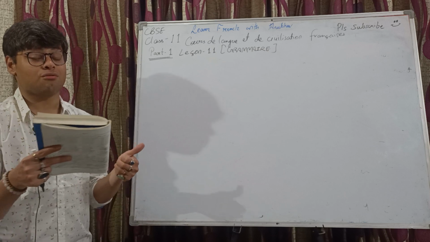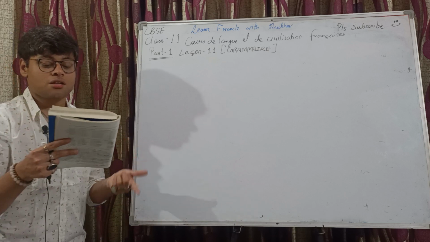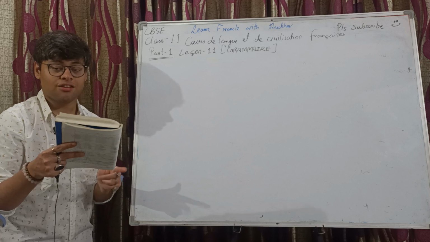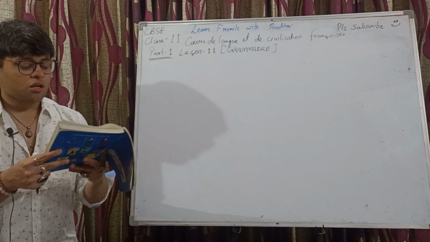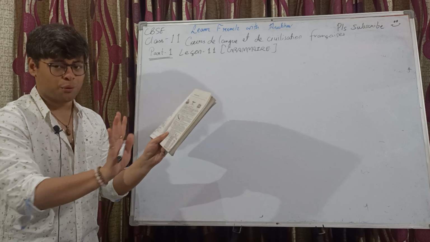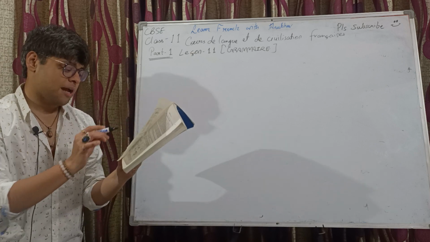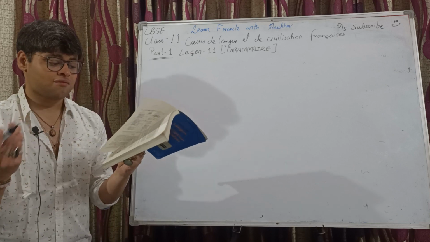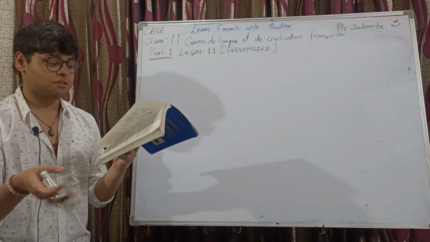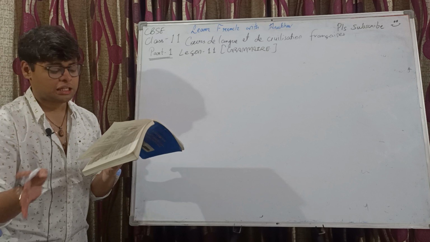Number 1, the nouns or the names of persons, the names of things, and the verbs. See, it's very easy. The words are already given in bold. Out of them, which ones are the nouns or names of persons, which ones are for things, and which ones are verbs?